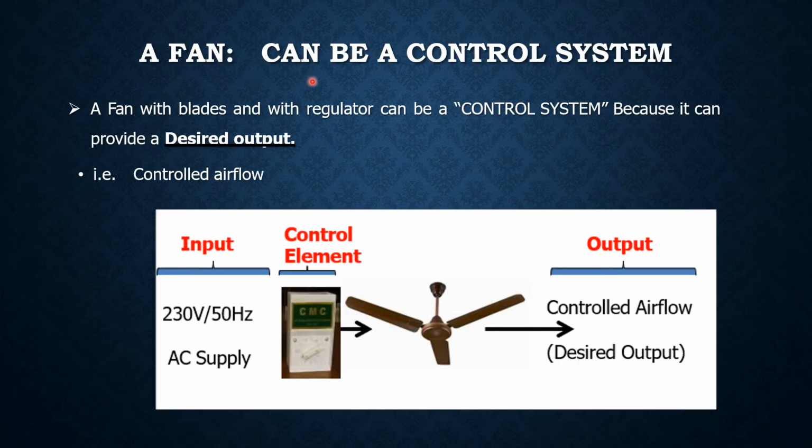Next, a fan can be a control system. A fan with blades and with regulator can be a control system because it can provide a desired output, that is controlled airflow. Input, this is the control element, fan, and the output, that is controlled airflow.